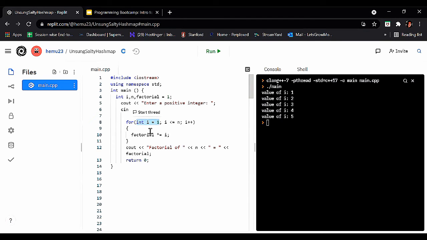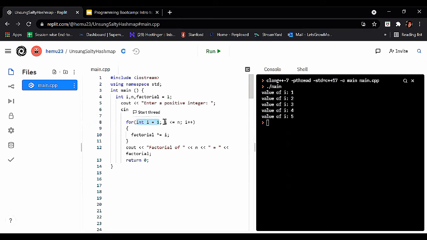Here we are declaring a variable, which means we have that variable in our program, and we are initializing i to 1. Remember, here we put only the initialization expression, so the initialization expression is i = 1.